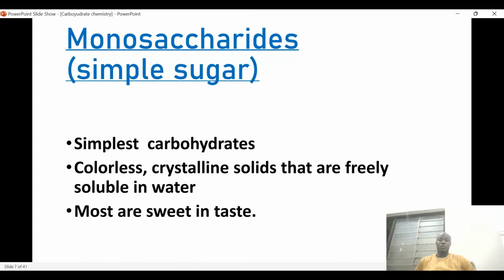So now we are going to start with the simple sugar. What is the simple sugar? The simple sugar is the simplest sugar, and it is a colorless crystalline solid that is freely soluble in water. Most of the simple sugars have a sweet taste.